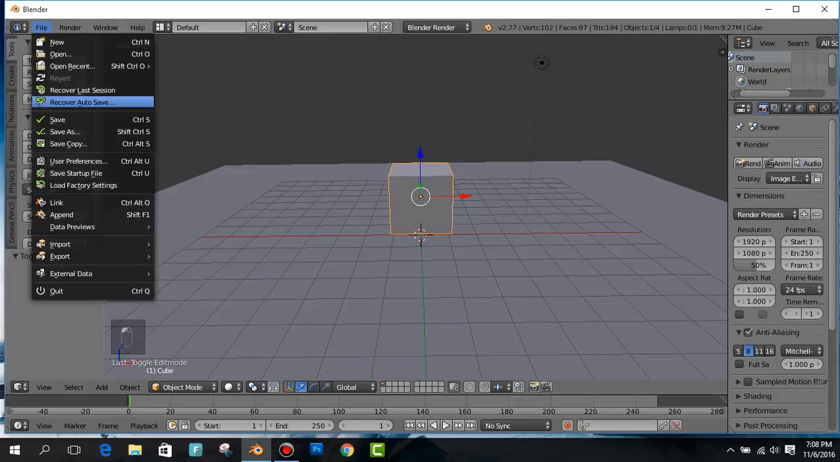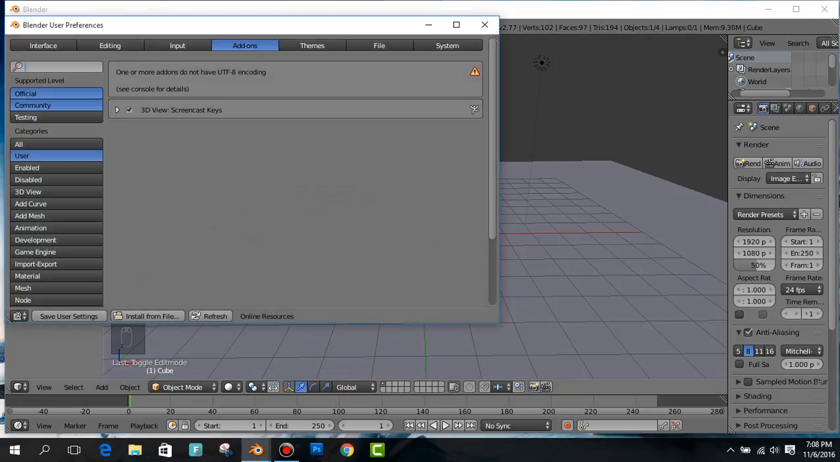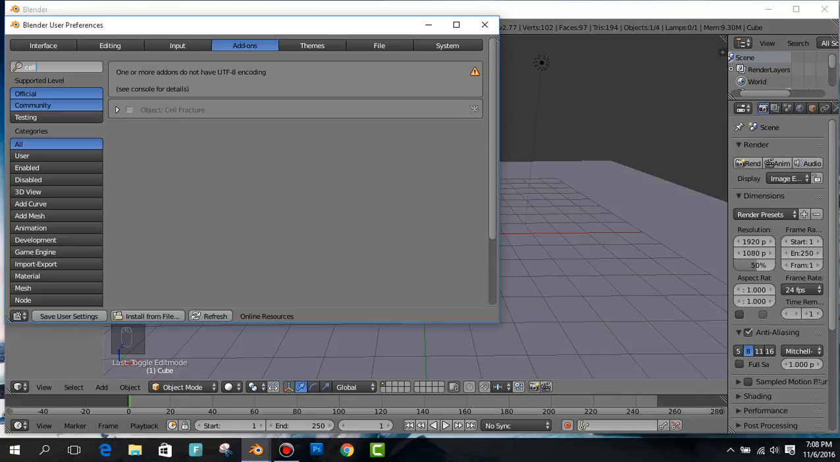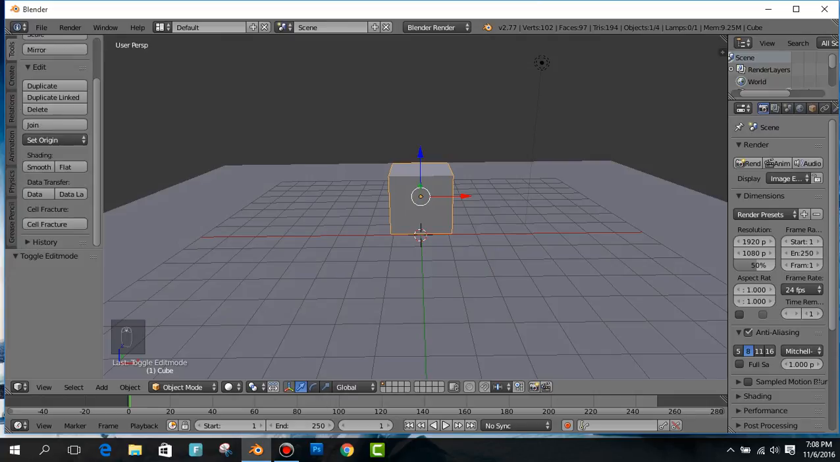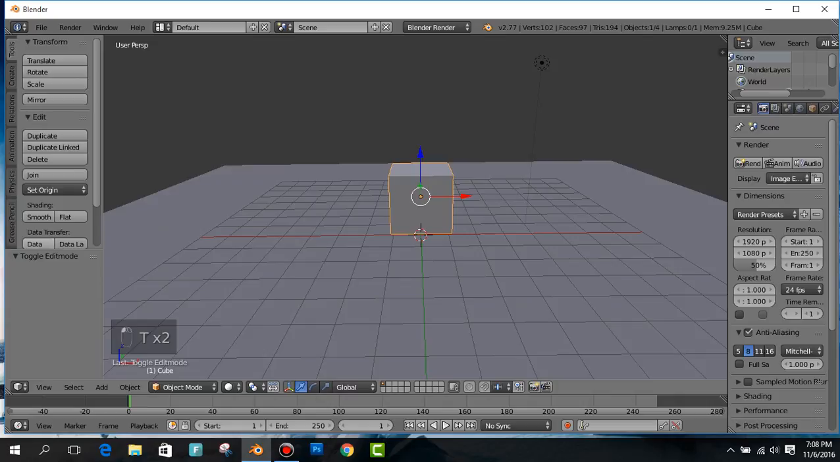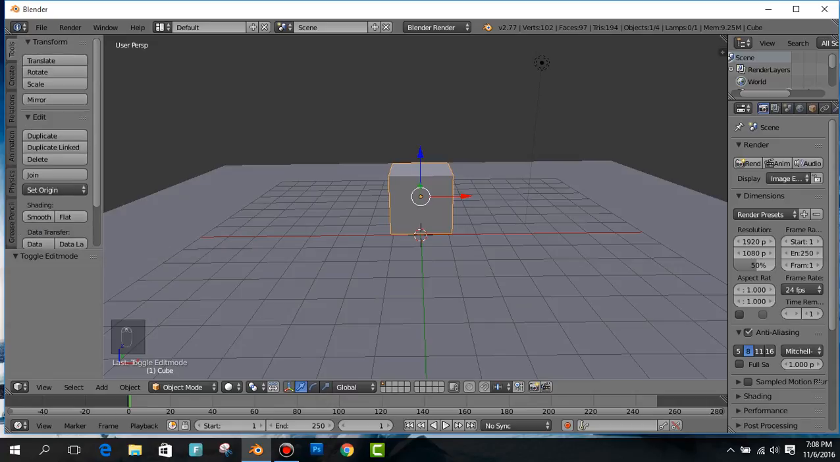I need to go to user preferences and do the shortcut key. I'll go to all, then I need to use Cell Fracture. Now you can look on the tools, the T tools, then you can see Cell Fracture. Just tap on that. Before tapping on that, you need to